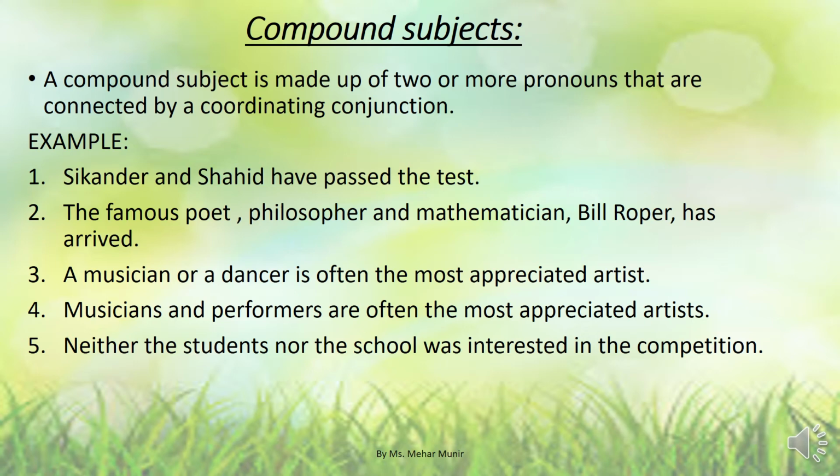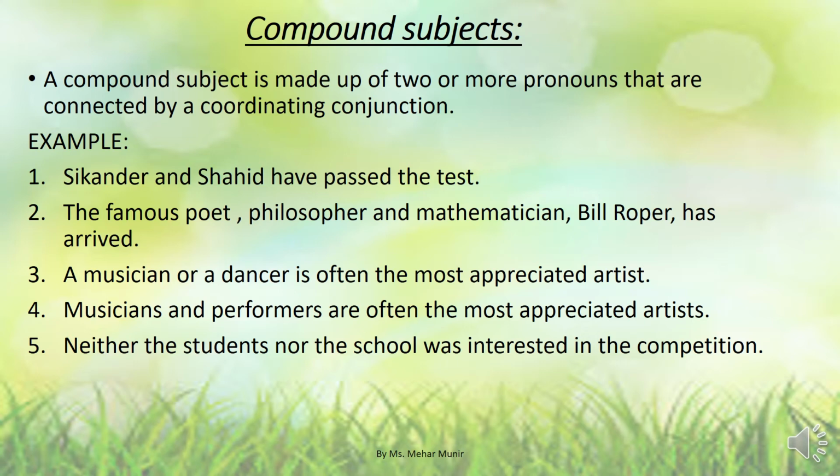Example number 2. The famous poet, philosopher and mathematician Bill Roper has arrived. These three are the characteristics or the professions of Bill Roper. Although there are three professions, we are talking about a single person, Bill Roper, so we used has. That is why we used has here. We can't use have in example number 2.